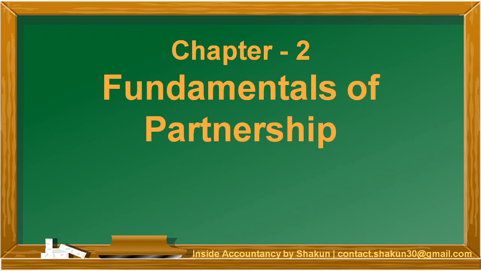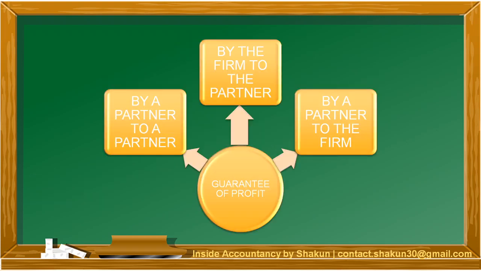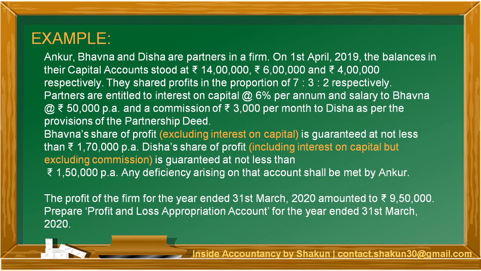Today we'll be talking about Chapter 2, Fundamentals of Partnership. The subtopics to be covered are Guarantee of Profit and an example based on it. I have already talked about Guarantee of Profit in my previous videos. Kindly refer to those videos for better clarity. Guarantee of profit is the assured sum of profit, the assurance which has been given by a partner to a partner, or by the firm to the partner, or by a partner to the firm. Let's understand this with the help of an example.